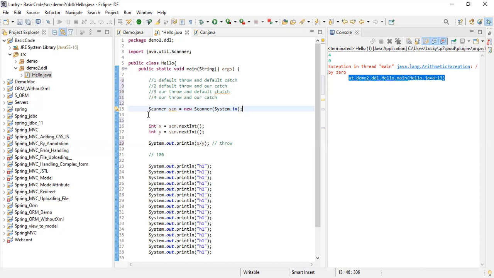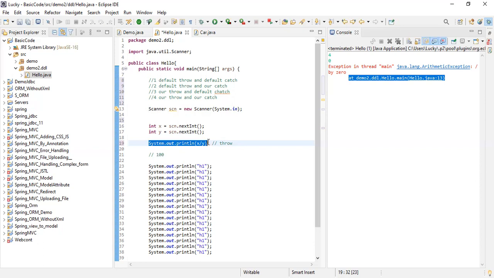You are taking an integer value from the console and storing it in X, and another value you are storing in Y. In X you have 4 and in Y you have 0. Then you are dividing, X divided by 0. And in Java, if you divide any number by 0, it will throw an exception, which is arithmetic exception.